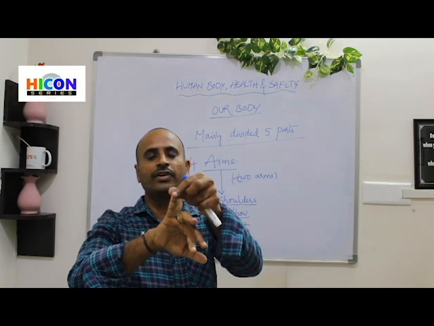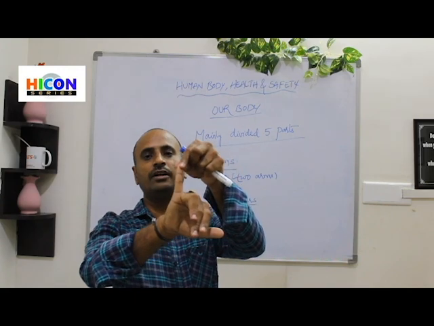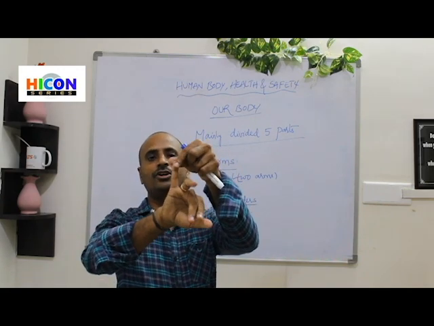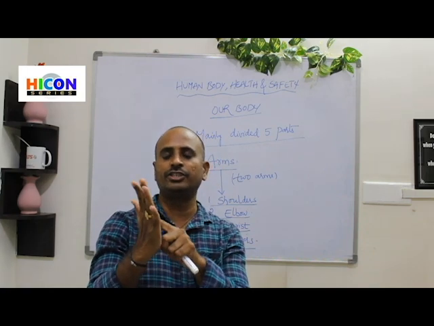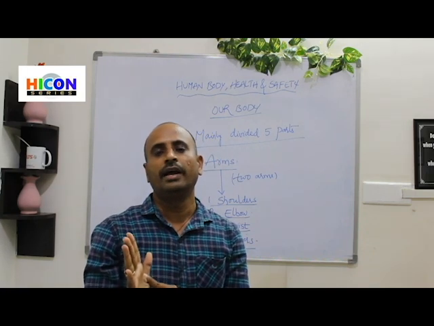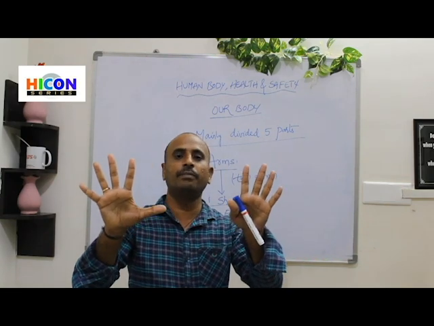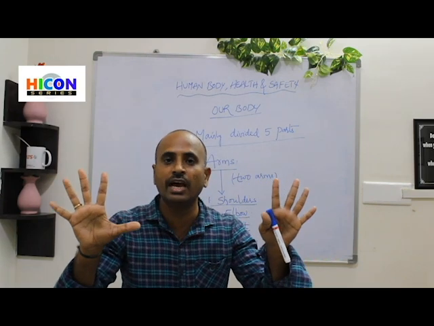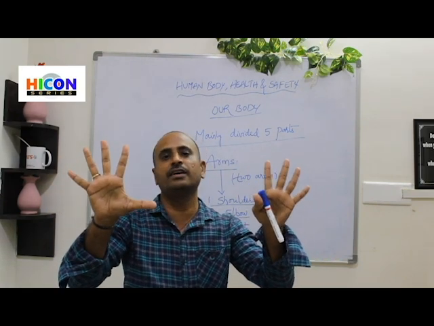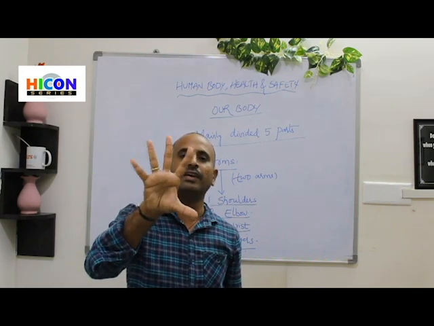And the last finger, that means the fifth finger from the thumb, is called little finger. So this is called little finger. So total 5 fingers are attached to our palm. And in total we have 10 fingers by combining 2 hands. So in total, how many fingers do we have? Total 10 fingers. And each hand has 5 fingers.